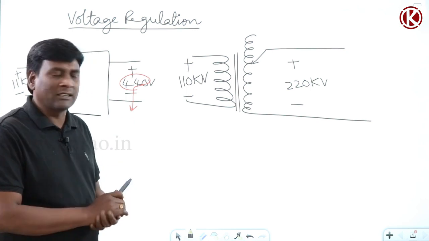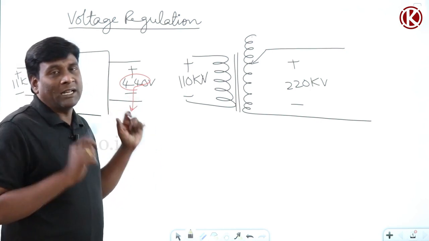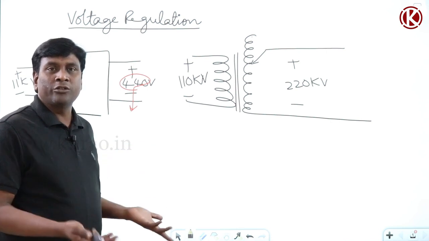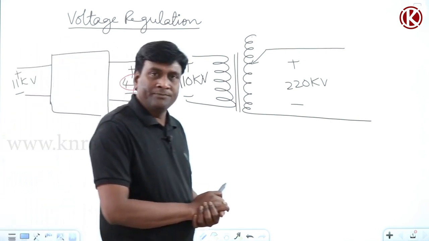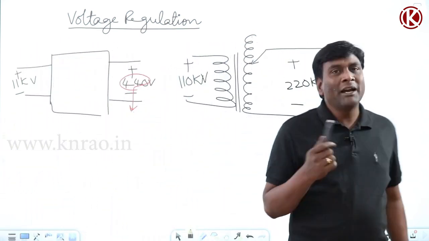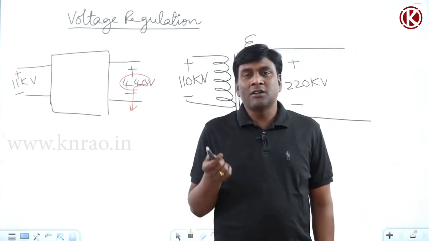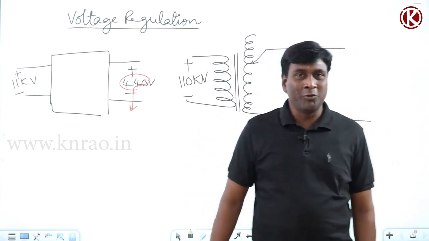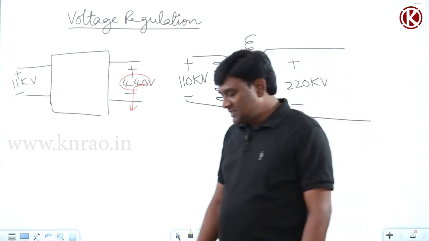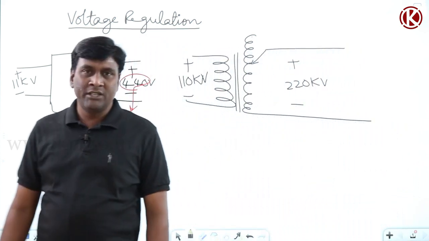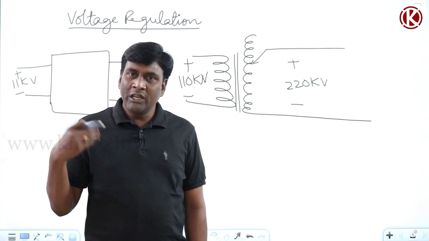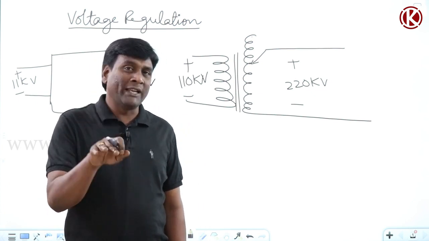I will discuss about that later. But anyway, on-load tap changer will not be there, because we cannot keep an operating engineer here. Maybe some can think of automatic on-load tap changer. If we keep, what will happen? Basically automatic on-load tap changer we are not using. We are using manual on-load tap changer only.